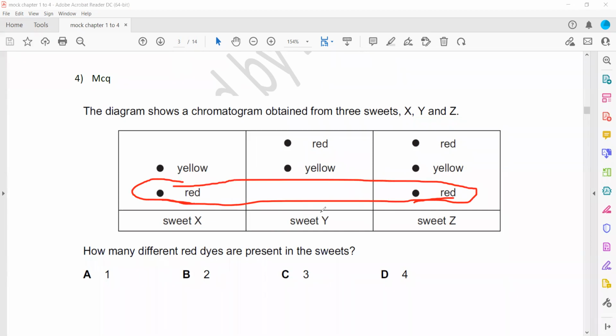Then there is another red dye in suite Y, and there is a red dye in suite Z that is also common in Y and Z, but these two red dyes are different. Maybe they are different colors or different shades of red. So this is red dye 1 and this one is red dye 2. So the suite contains two different red dyes. Suites X and Z have the same red color because they occupy the same position, and suites Y and Z have another red color because it occupies a different position.